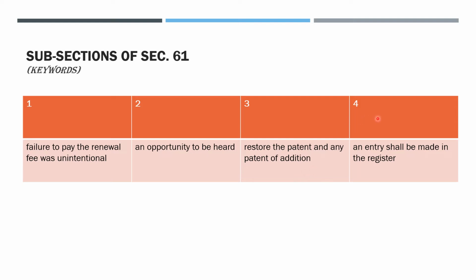For subsection 4, the key phrase is an entry shall be made in the register. Fine? Okay. The same thing I would like to say today as well, that I have picked up these key terms or key phrases as per my intellect. You can choose your own as per your convenience. And by remembering these things, you can very well recall the gist of the subsections and the section as a whole. Fine.